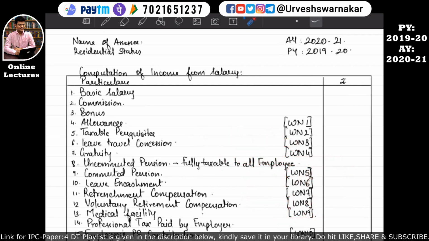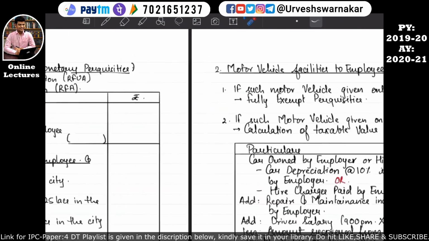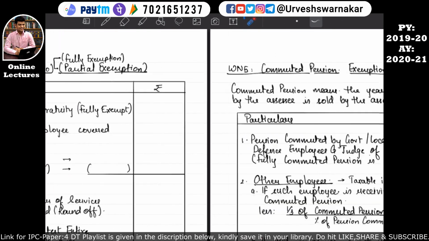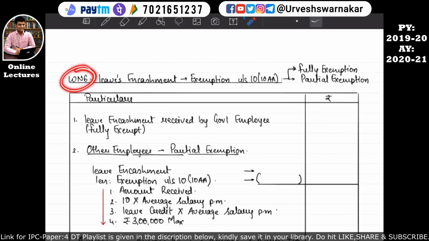Okay, so now let's understand working note number 6. Working note number 6 is about leave encashment. Leave encashment is exempt under section 10 subsection 10 double A. It is exempt under two categories, that is fully exempt category as well as partly exempt category. So let's understand the format now.